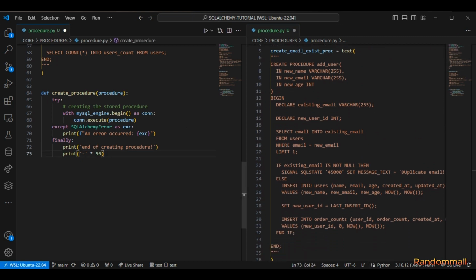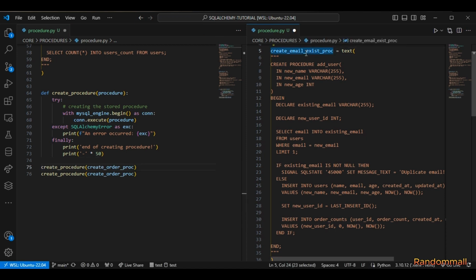So the way we are going to use this function is we are going to call this function by passing in these procedures that we've created here, and we are going to run this code. So SQLAlchemy is going to create this procedure and save it in the database.